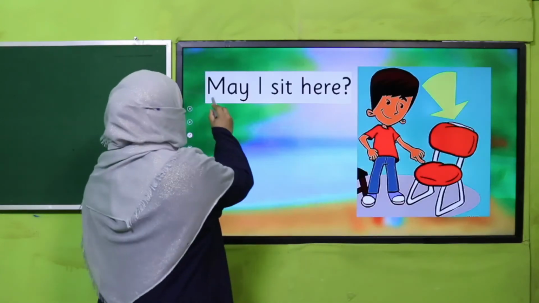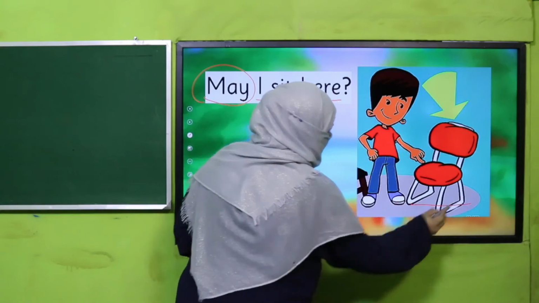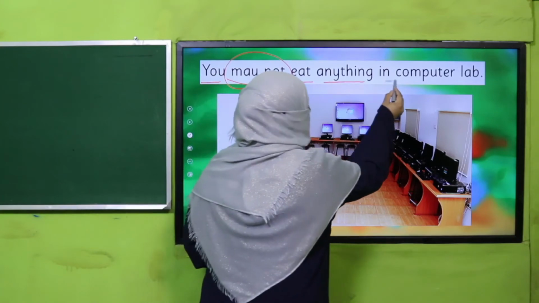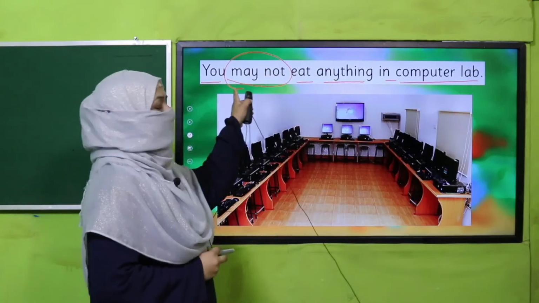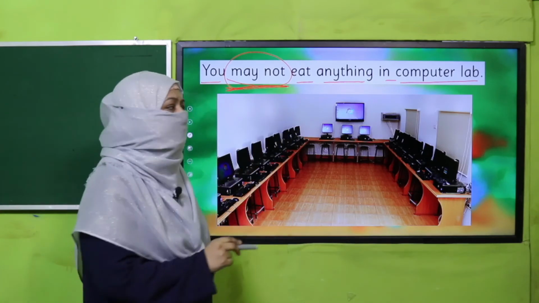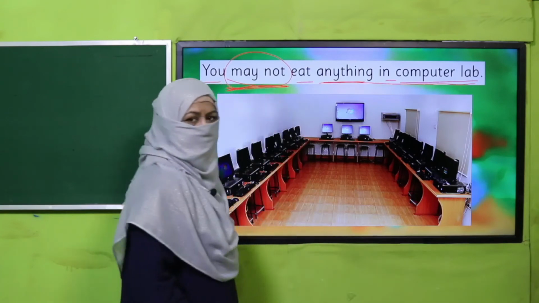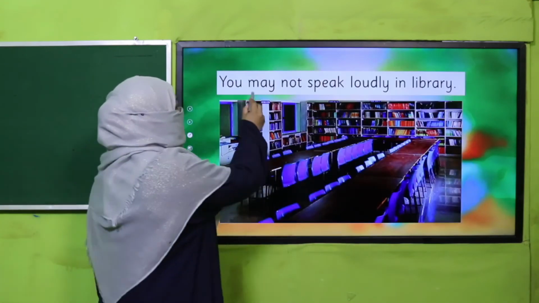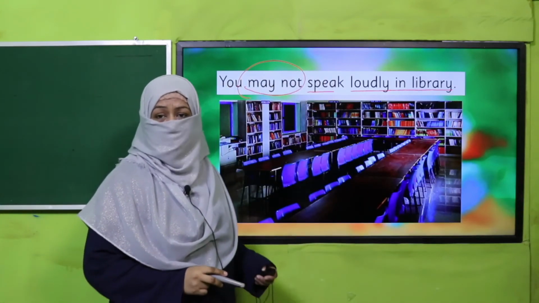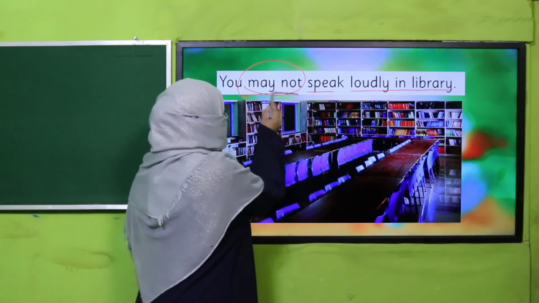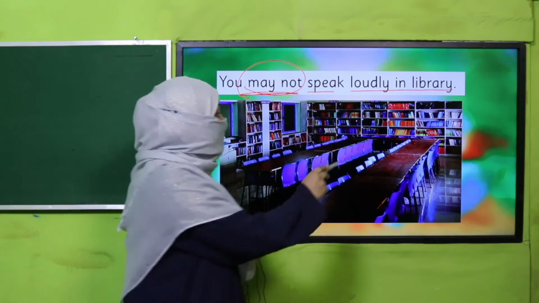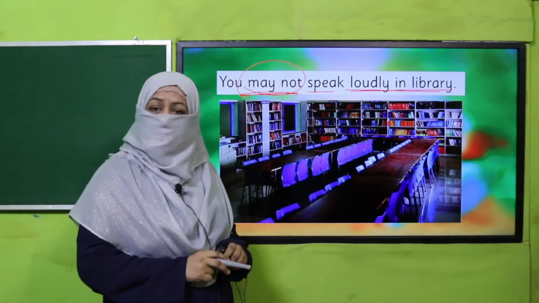Okay, so may I sit here? You may not eat anything in the computer lab. Now this is a prohibition. You may not. You are not allowed. Permission is not given to you. For what? For eating anything in the computer lab, right? You may not speak loudly in the library. Yeah, it's against manners. So we should not speak. So this is a notice. This is a statement for prohibition of speaking loudly in the library. Are you clear?